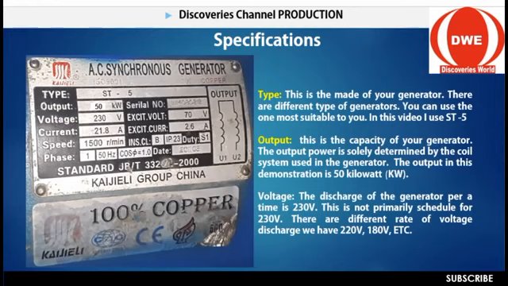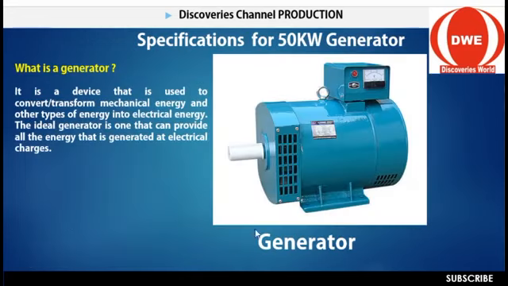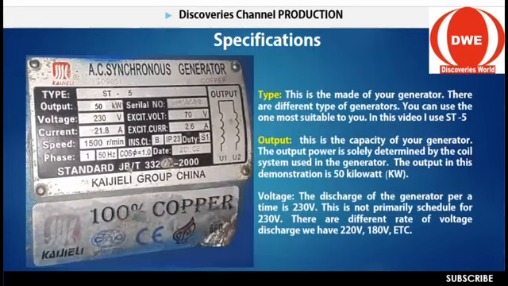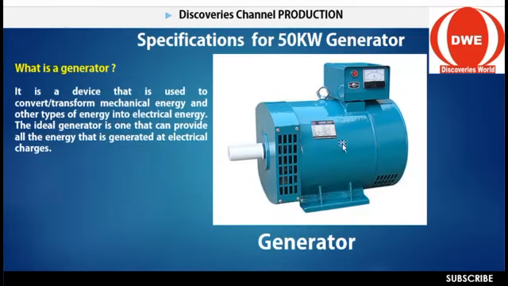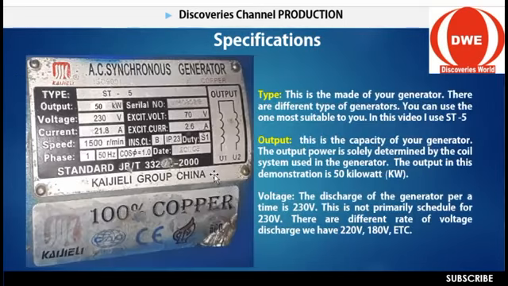Now, where I'm using this generator for specification. Whenever you buy a generator, you will see a label like this on it. On every generator it is always there. This is the specification of the generator. So I am using this label here, which I'm going to show you. This is it here. So I'm going to explain the specification on this 50 kV generator here, so that you will get to understand and then you know what I mean.